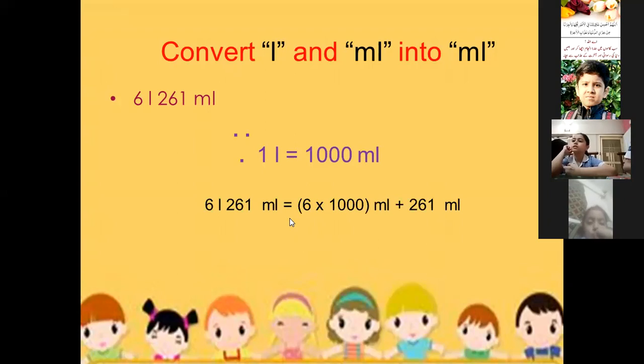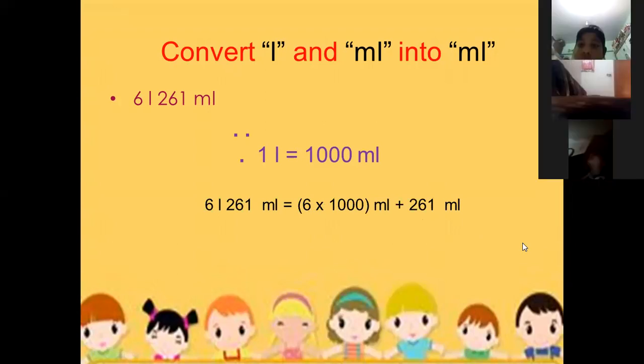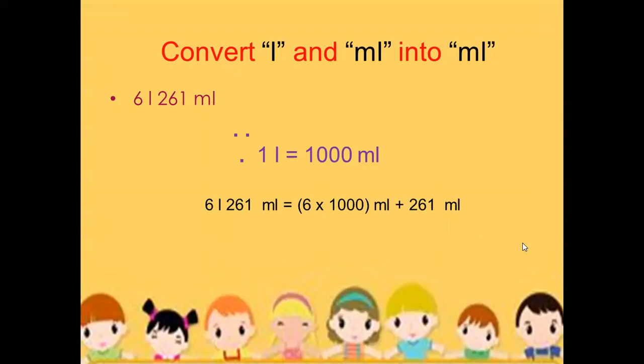So here what we will do, we multiply 6 by 1000, because we know that 1 liter is equal to 1000 ml. So that's why we are multiplying 6 by 1000. Now what will be the next step? Shanfa, beta, you tell me what will be the next step.